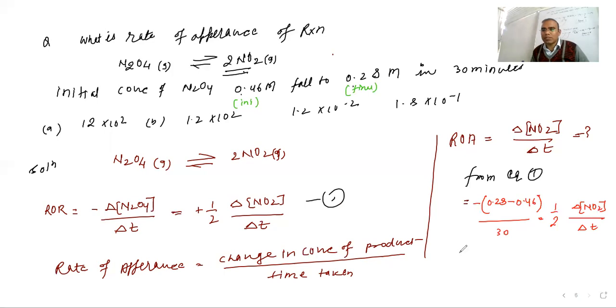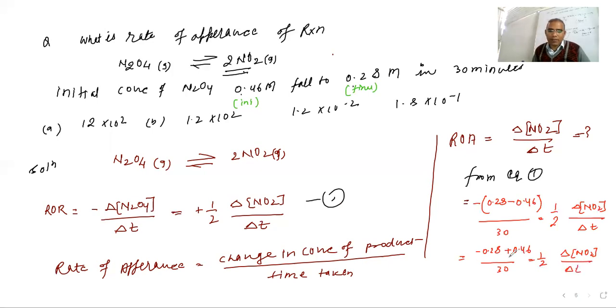How are we going to use this in the equation? If you are subtracting this, let us see what value comes here. Otherwise there is one more way to subtract it: you multiply by a minus sign. So multiplying by minus sign, it will be minus 0.28, and minus into minus plus 0.46, upon 30, is equal to 1 by 2 delta NO2 upon dt.